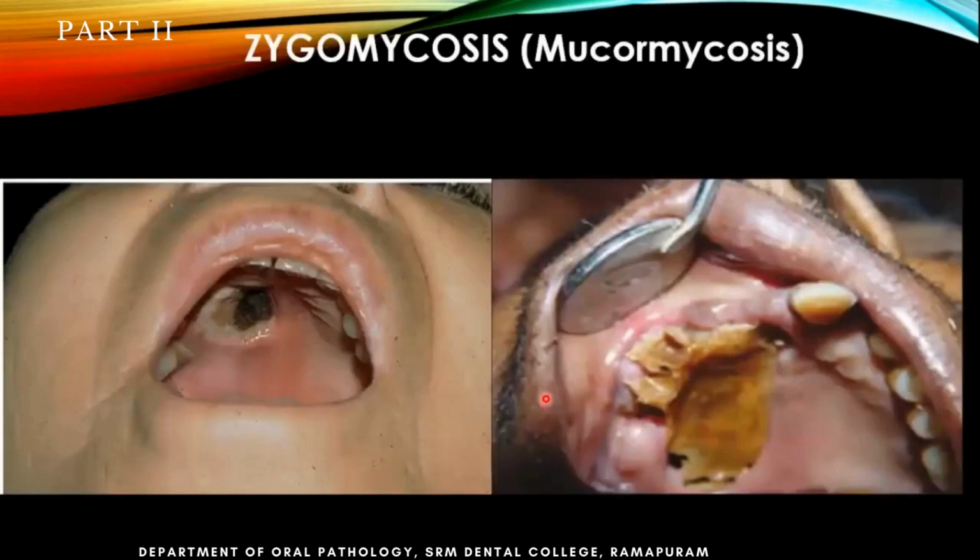Okay, so this again is mucormycosis. You can see this is very invasive, highly invasive. Treatment depends on what stage you are trying to treat it. Sometimes it can be there in the sinus and then invade into the oral cavity. Most often it happens like that. Otherwise, for example, in an extracted socket, if these fungal organisms grow, then it can penetrate and grow into the oral cavity as well. So this is highly invasive. Treatment-wise, you start with antibiotics. They say amphotericin is also good. Again, this also will be discussed later for you in the specific chapter.